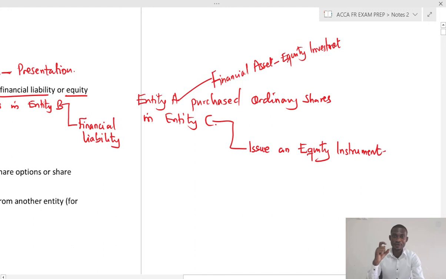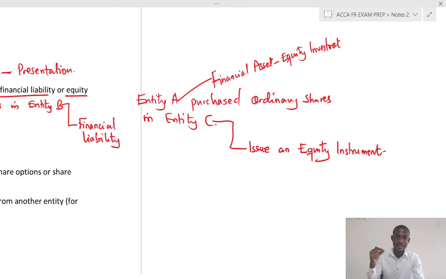So here you notice that there is a contract between entity A and entity C. However, it is not a liability. It is an equity instrument because there is no obligation on the part of entity C to pay back the investment in the ordinary shares. That is why we say it is an equity instrument, not a liability.